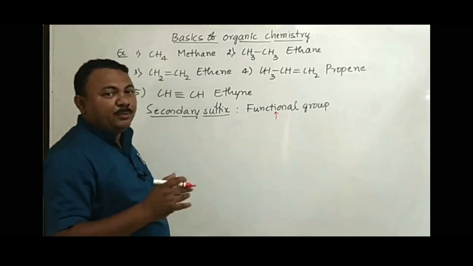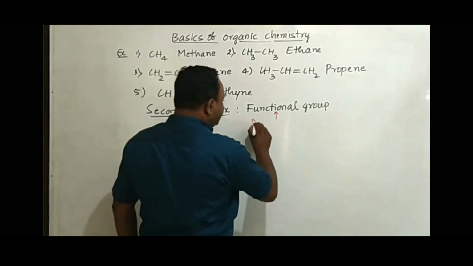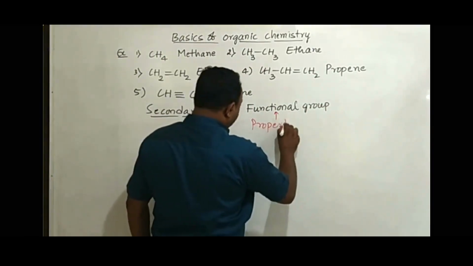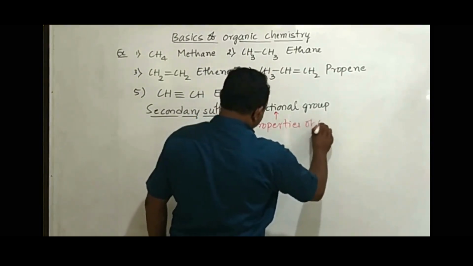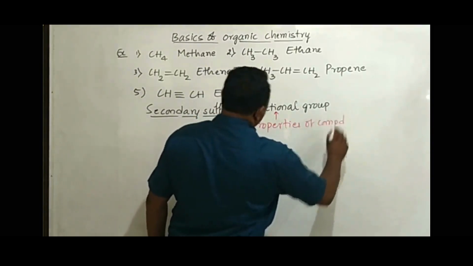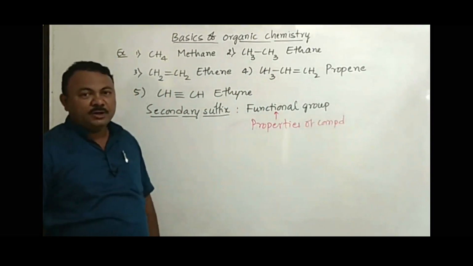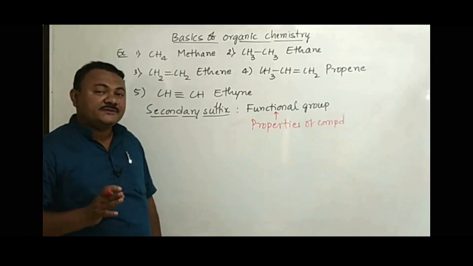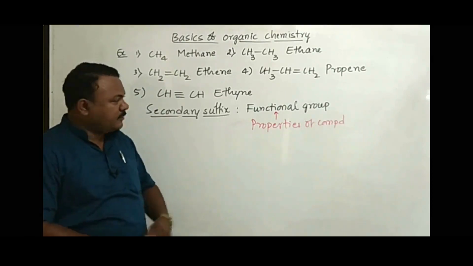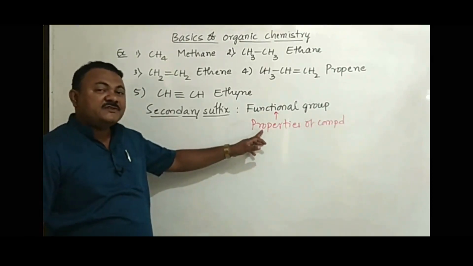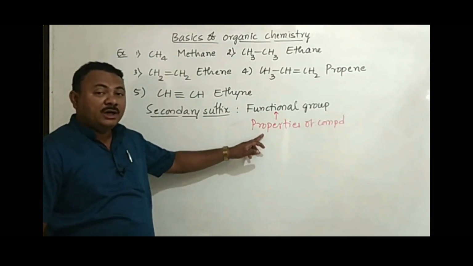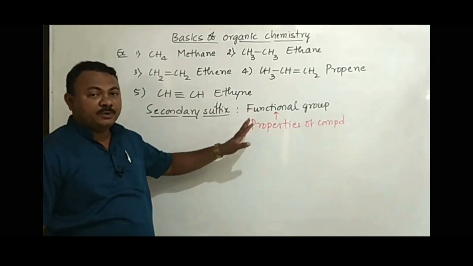Functional group is a group of atoms which decides the properties of the organic compound. Group of atoms which decides the properties of an organic compound, we call it a functional group.